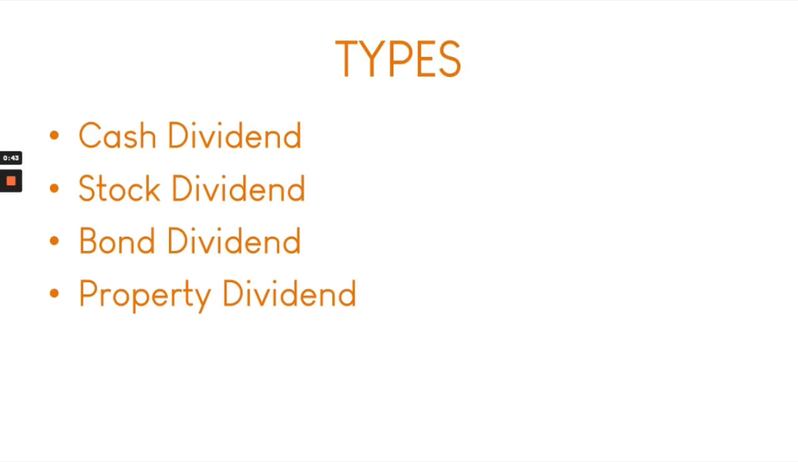Lastly, we have property dividends. These are dividends that are paid with physical assets. So these are assets that are other than cash. We could have real estate, we could have inventories, raw materials. So anything that is easily liquidated by the business could fall under property dividends. So let's move on with the dividend decisions.